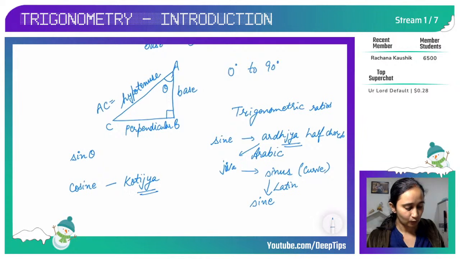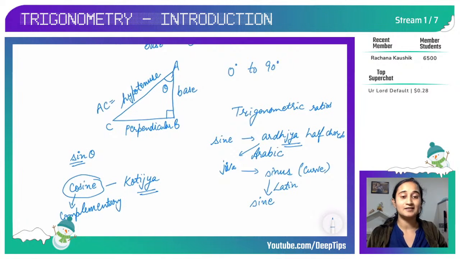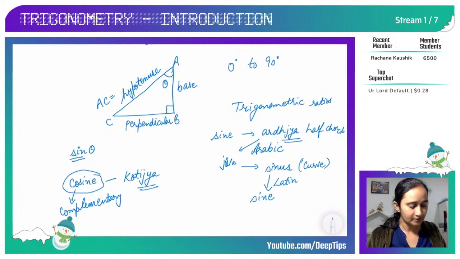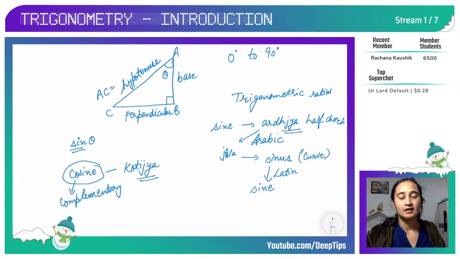And if you look at the word here, cosine, co means complementary. You know what are complementary angles? Yeah, when the sum of two angles is 90 degree, they are called complementary angles. So cosine is complementary of sine theta. This also I'll teach you in one of the live streams, because it's difficult to relate everything in one plate, then your plate will overflow.